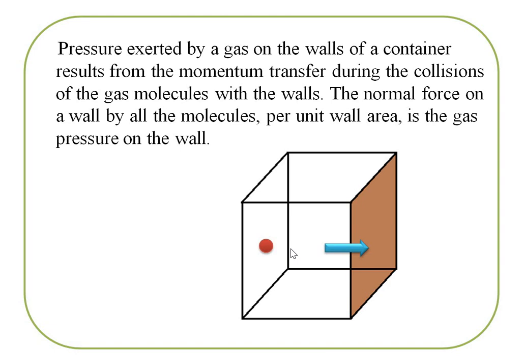So the pressure exerted by a gas on the walls of a container results from the momentum transfer during the collisions of the gas molecules with the walls. The normal force on a wall by all the molecules per unit wall area is the gas pressure on the wall. So let's see from this the new point, the pressure of the ideal gas.